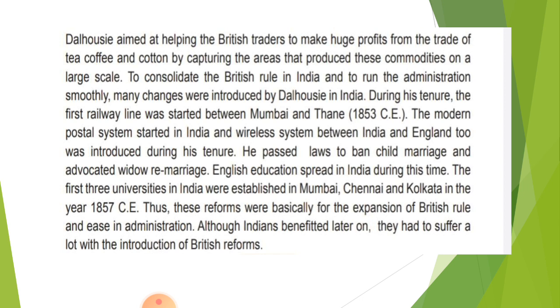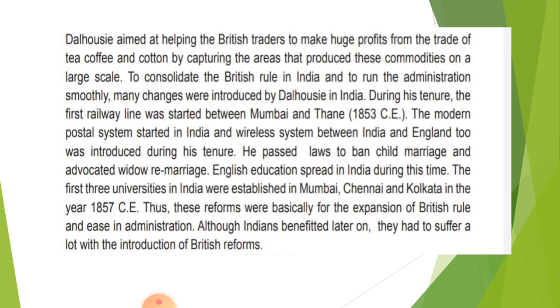He passed a law to ban child marriage and advocate widow remarriage. See, in the early years they used to practice child marriage, and he banned it and advocated widow remarriage. He also spread English education in India during this time, with the help of three universities established in Mumbai, Chennai and Kolkata in the year 1857. See what he did.